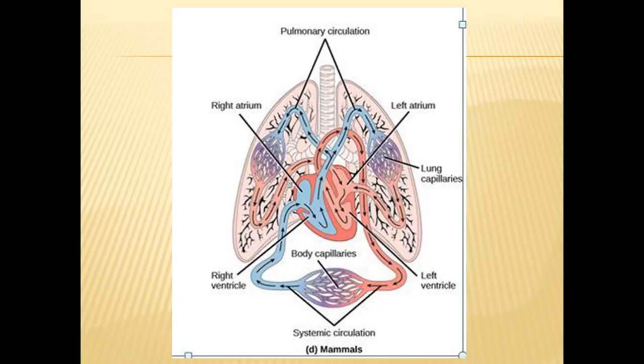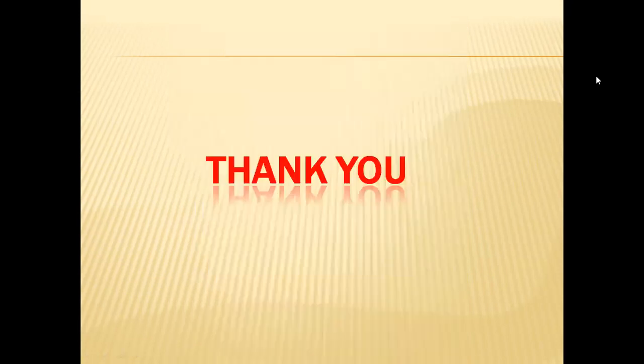In this double circulation, the circulation that occurs between heart and lungs is called pulmonary circulation, and the circulation that occurs between heart and systemic organs is called systemic circulation. So two types of circulations will be there in mammals and aves also. So this is about circulatory systems, circulatory mechanisms in animal kingdom.